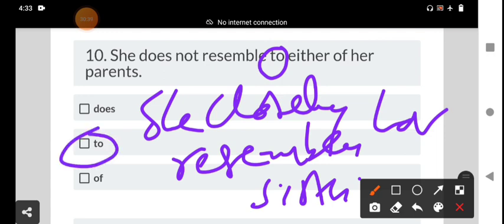She doesn't resemble either of her parents. That means she does not closely resemble her parents. Resemble means look like or same. That means here we should not use the preposition. It is a verb, it has been used as a verb.